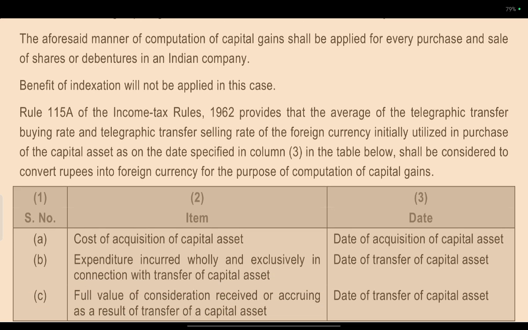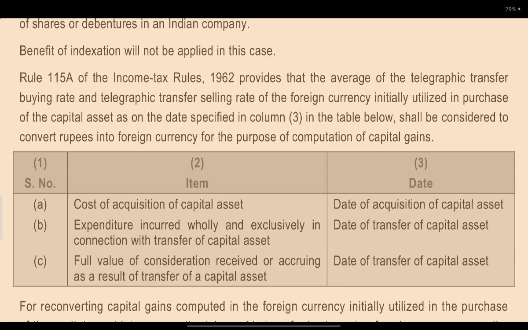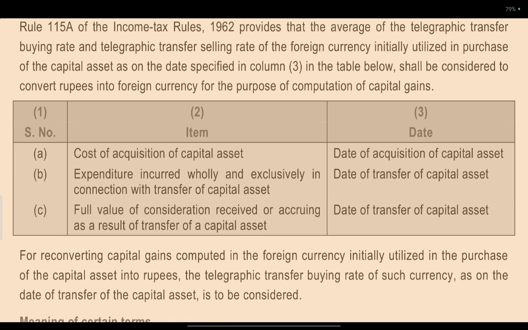Under Rule 115A of the Income Tax Rules, 1962, the average of the telegraphic transfer buying rate and telegraphic transfer selling rate for the foreign currency initially utilized for purchasing the capital asset, on the dates given in column 3 below, should be used to convert into foreign currency for the purpose of computation of capital gain.